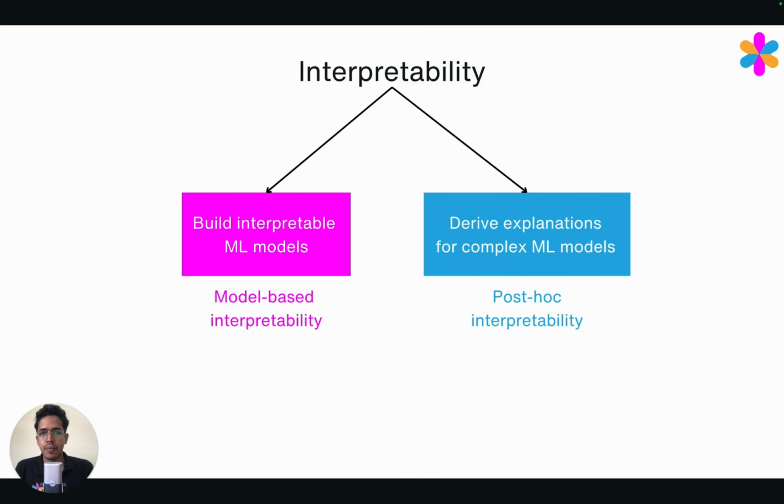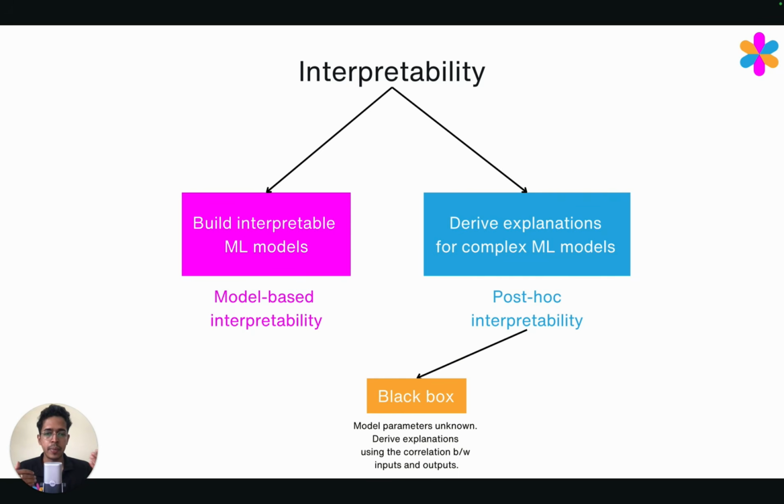On the other hand, we could also have interpretability if we can derive explanations for complex ML models like neural networks. So for neural networks, by default, it's very difficult to interpret the decisions made by them, although the accuracy of those decisions will be high. But we could derive some kind of explanation for the decisions made by these complex ML models, and that is called post hoc interpretability. So these are the two branches of how to think about interpretability in ML models.